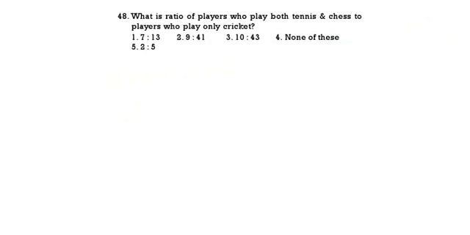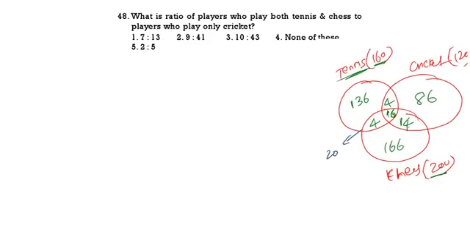See the next one. What is the ratio of players who play tennis and chess to the players who play only cricket? The number of players who play tennis and chess. Tennis plus chess, both. So which part? This part. We have to take this part.